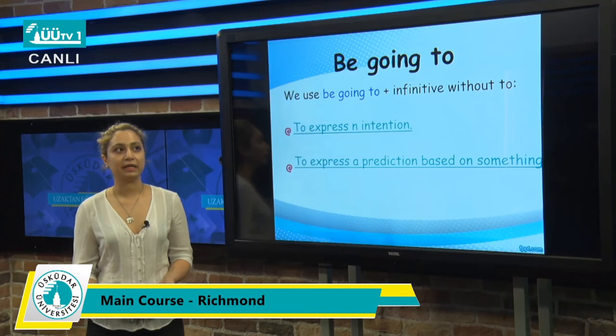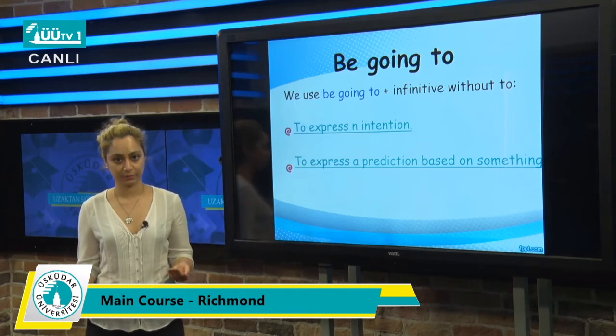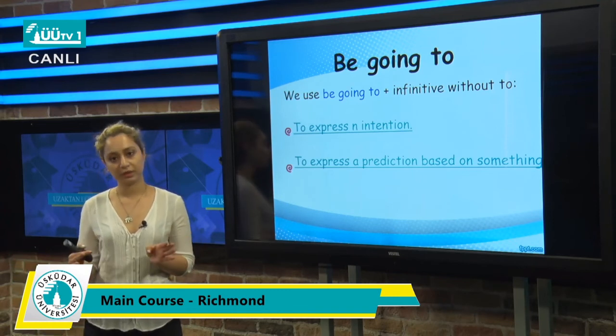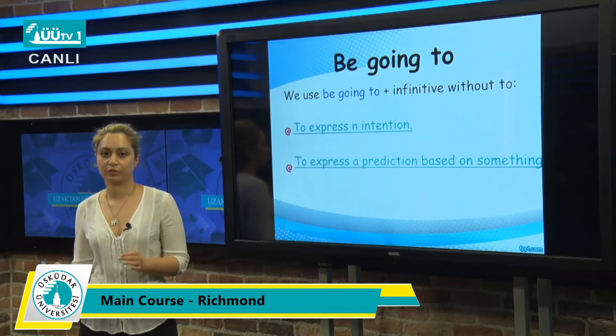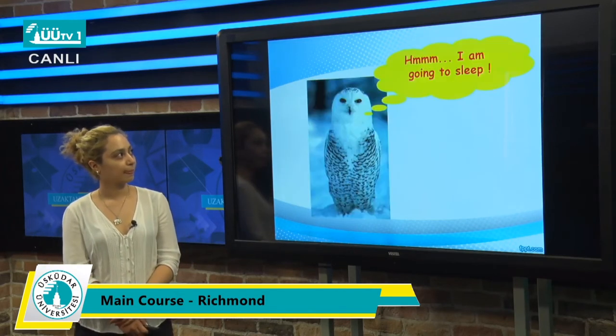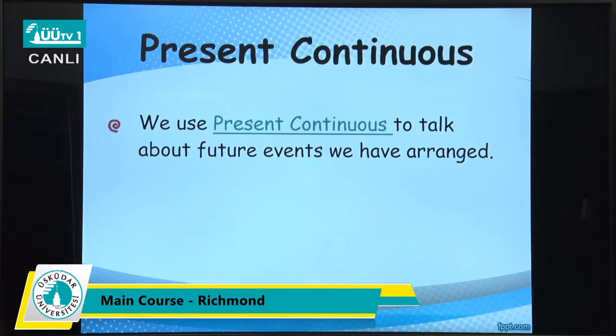For example, if the weather is cloudy, we can make a prediction like it is going to rain, because our prediction is based on something, based on some evidence. Like in this example.